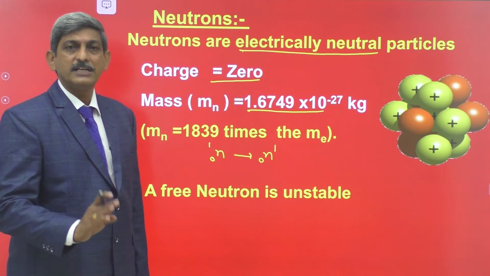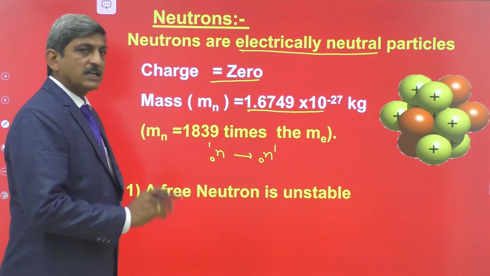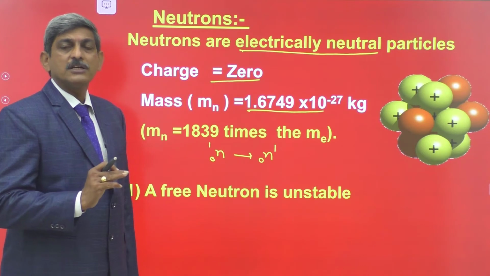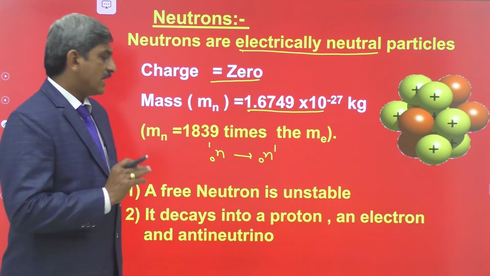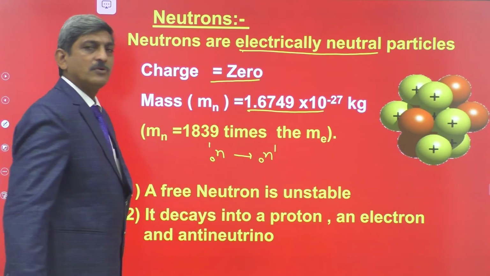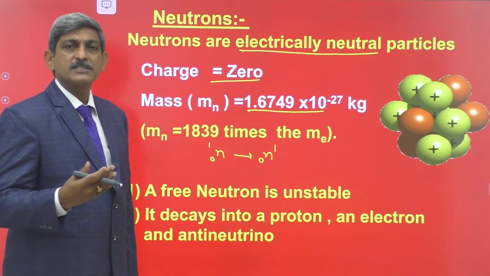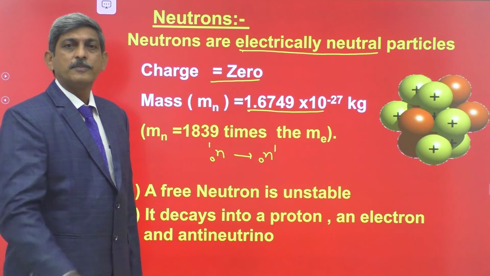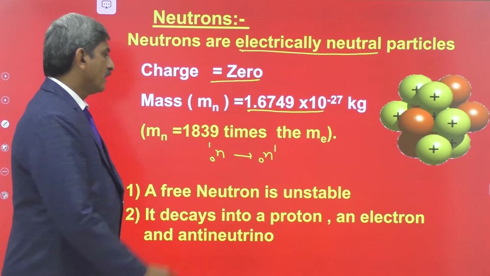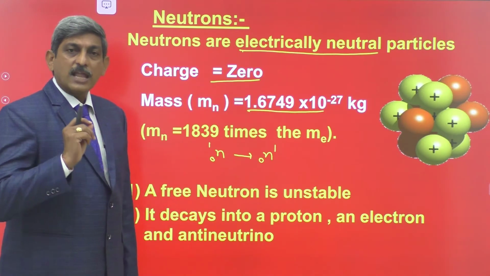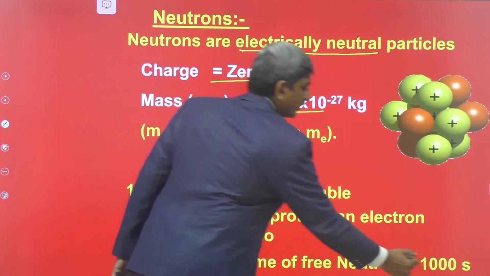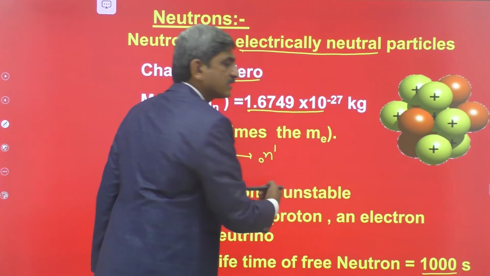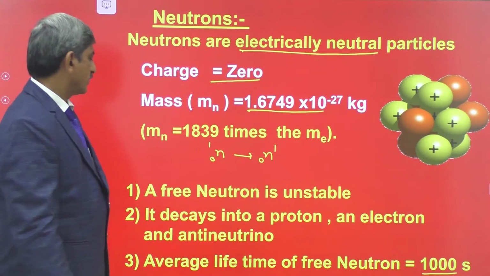Generally, a free neutron decays into a proton, electron and antineutrino. We will study the decay process in radioactivity. The lifetime of the free neutron is around 1000 seconds. So these are the properties of the neutrons.